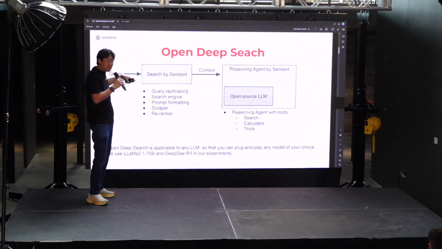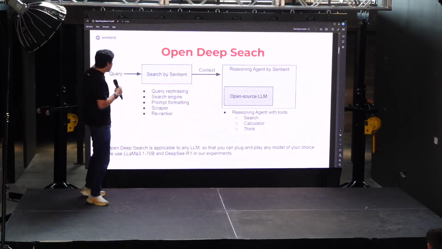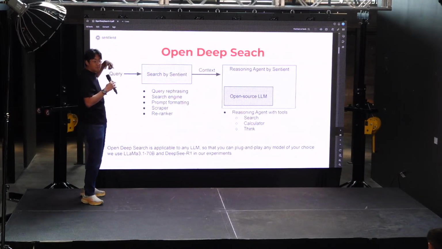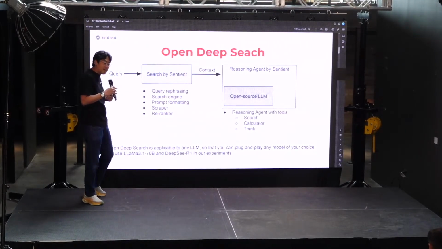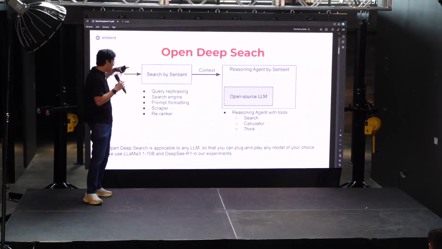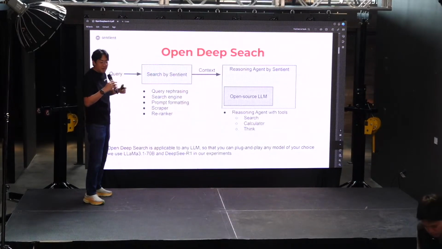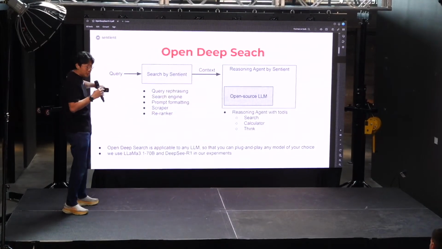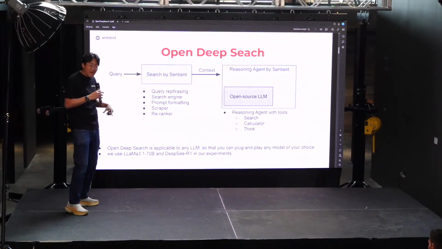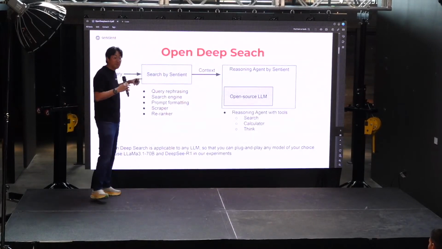Search by Sentient has multiple components, including paraphrasing or rephrasing the queries that came from the user so that they are tailored for the search engine. Then we get the URLs and documents, and we need to summarize, retrieve, scrape, and re-rank them. We make innovations in all these components. Shout out to Sala, who did a lot of this work, completely open source. But today I won't have time to go over the details of the search part.